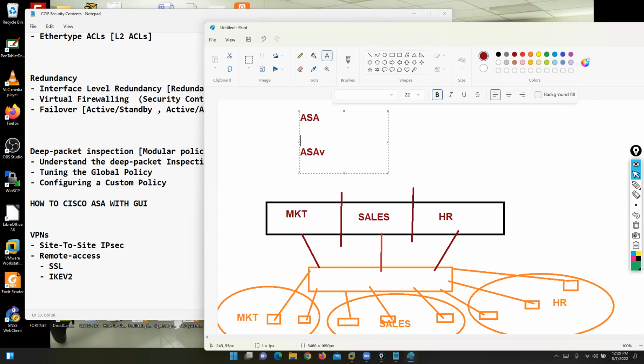So you can configure it on both the ASA physical box and the ASAv. You can use ASAv in a data center, in a virtualization environment like AWS, Azure, VMware, or ESXi.